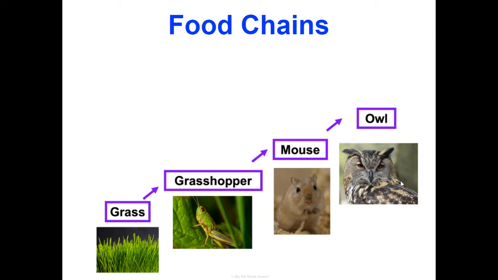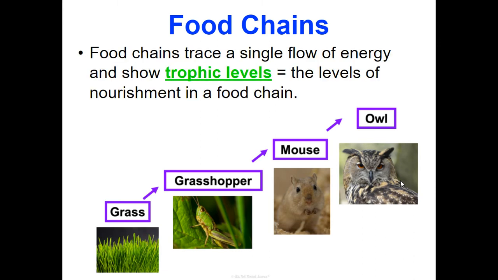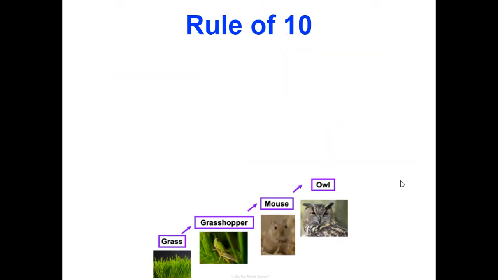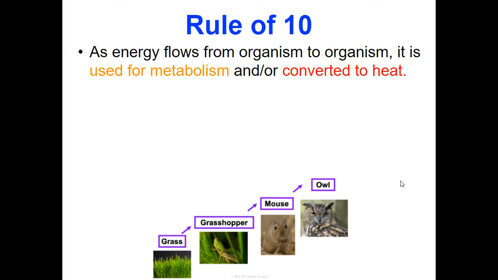Now, within an ecosystem, we tend to create food chains, which are linear models showing us how energy may flow from one trophic level to the next trophic level. Notice how the arrows drawn from the grass to the grasshopper to the mouse and to the owl indicate the flow of energy. Now, how do we calculate how much energy is available at each trophic level? We use something called the rule of 10.